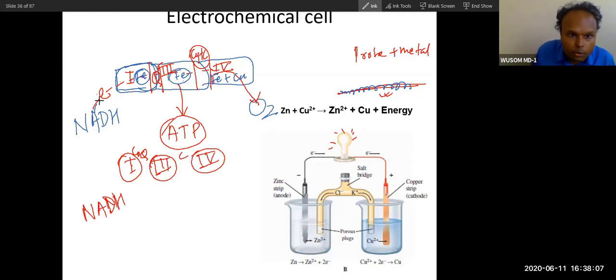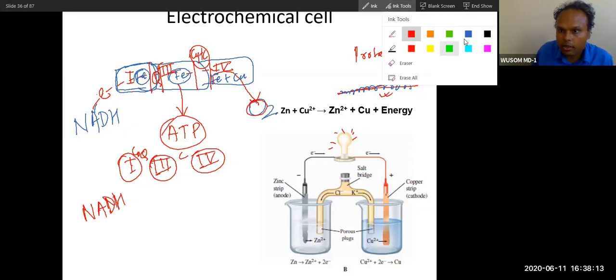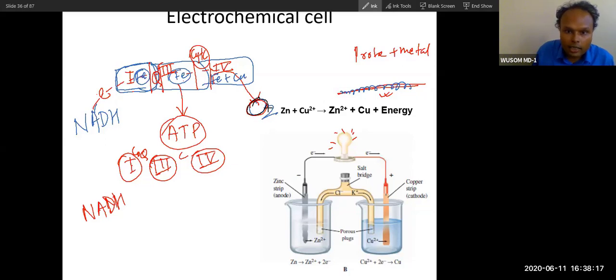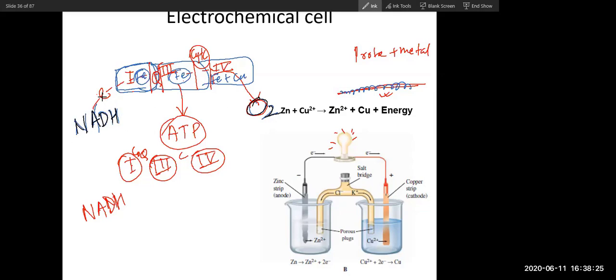Why do electrons move from NADH to O2? Can anybody answer? Just try to answer. I don't expect an answer, but if you can answer, I'll be happy. Can you repeat the question?